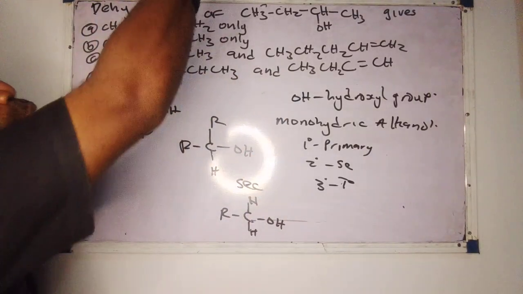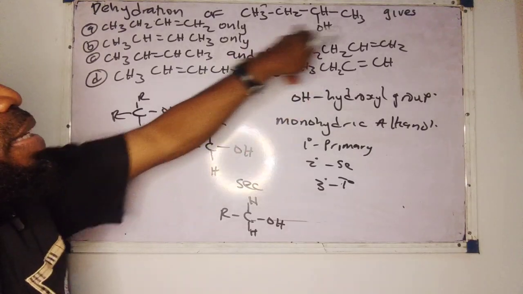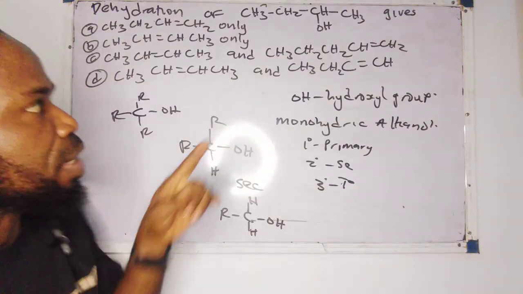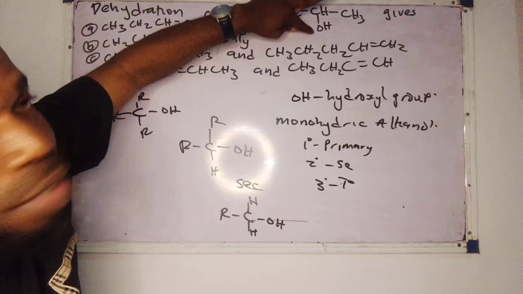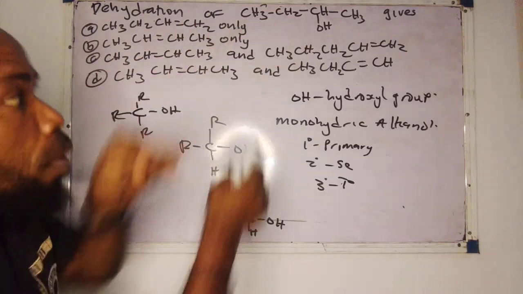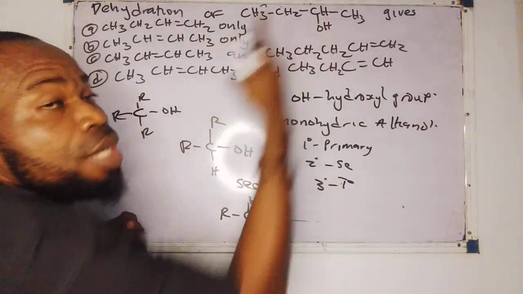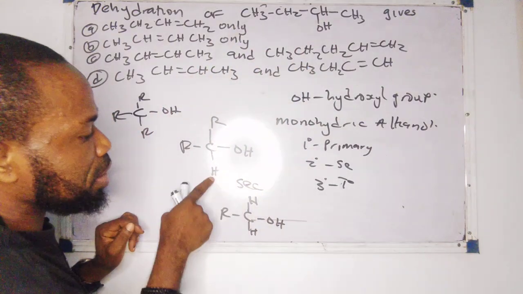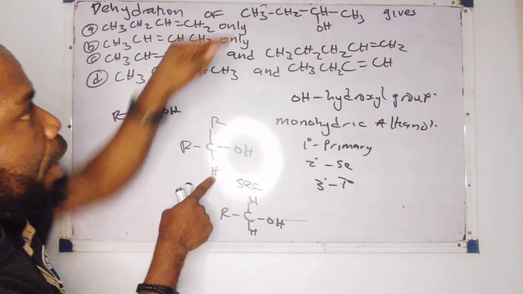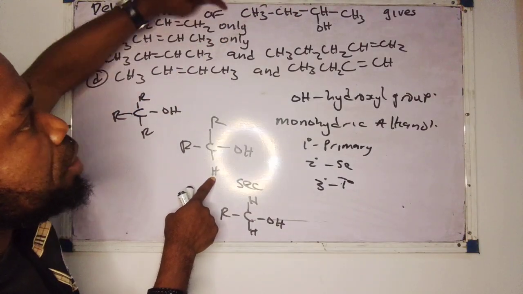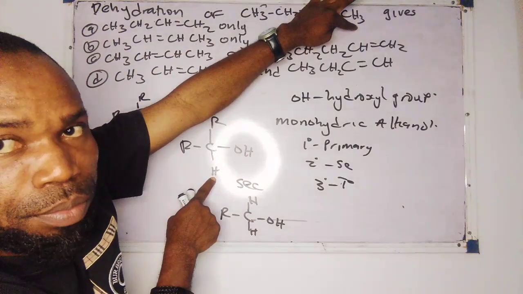Now, let's jump to our question. If you look at this particular alkanol, what you notice is that this is the carbon that carries the OH. Now, how many hydrogen are there? One. Look at it now. That means it conforms to this. But how many alkyl groups does it have? Two alkyl groups. This is ethyl. This is methyl.